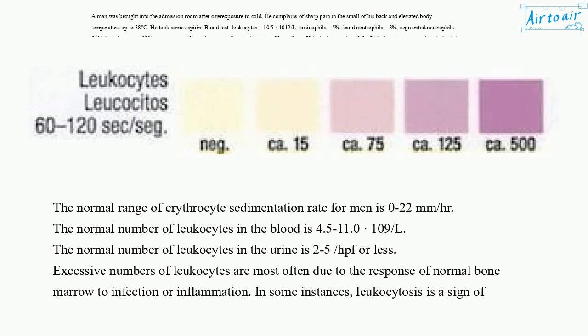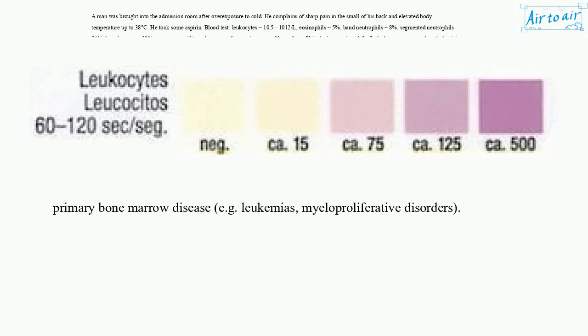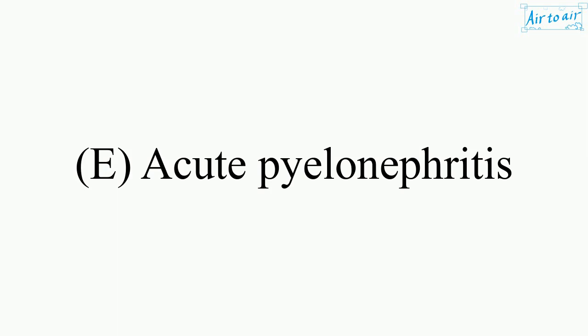Excessive numbers of leukocytes are most often due to the response of normal bone marrow to infection or inflammation. In some instances, leukocytosis is a sign of primary bone marrow disease, e.g., leukemias, myeloproliferative disorders. The answer is E. Acute pyelonephritis.